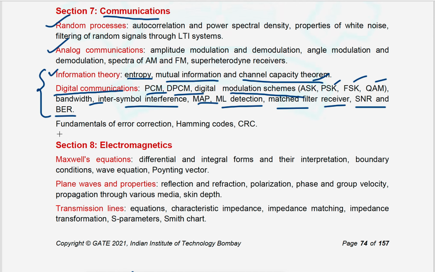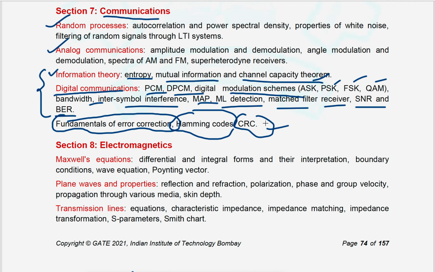The changes observed in communication systems are these. Fundamentals of error correction and Hamming codes. Okay, and cyclic redundancy code. These are the newly added syllabus topics under communication systems. Earlier GATE papers did not have fundamentals of error correction, Hamming codes and CRC, cyclic redundancy codes in the communication syllabus. But from 2021 onwards, fundamentals of error correction, Hamming code and CRC are part of the communication syllabus, right?